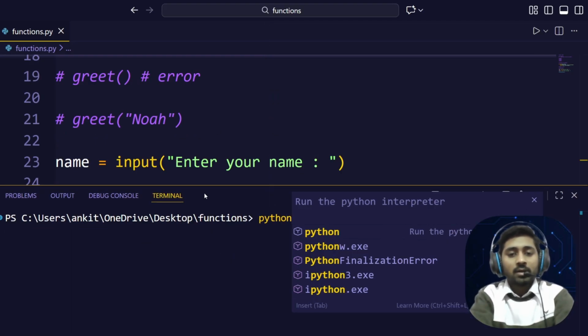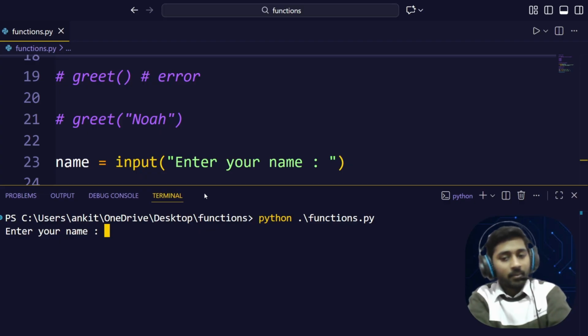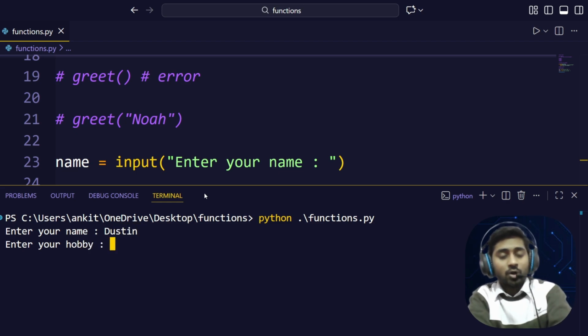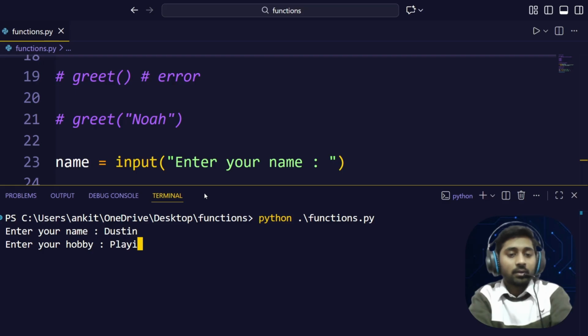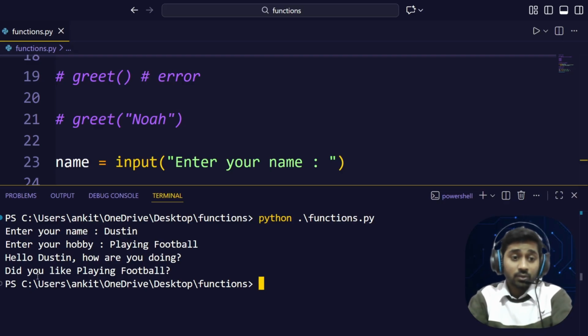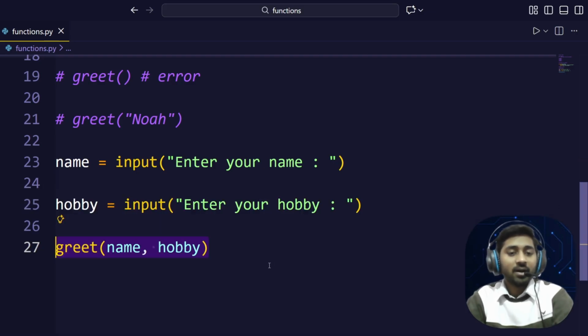Just clear the terminal, run the code again, and see, enter your name. Let's say this time, some random name, let's say Dustin. Enter their hobby. Let's say playing football. So it says, hello Dustin, how are you doing? Did you like playing football? I know it's not making any sense, but yeah, this is how we can use a function with an argument.